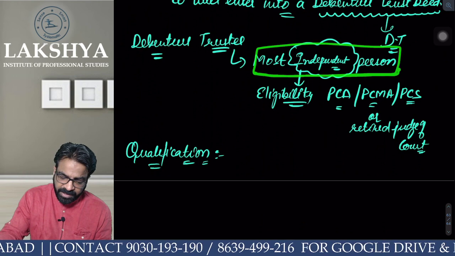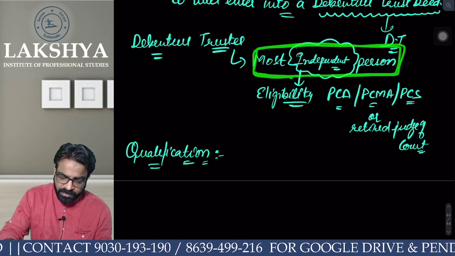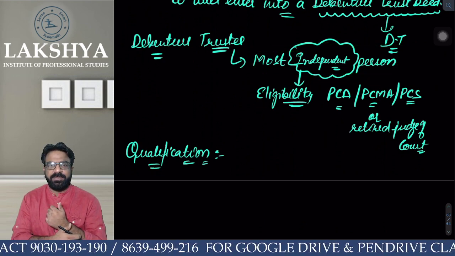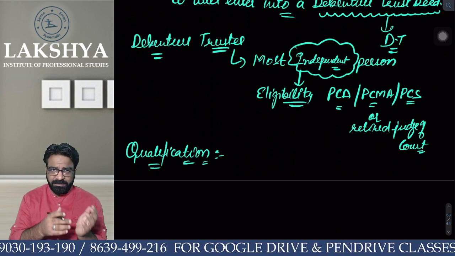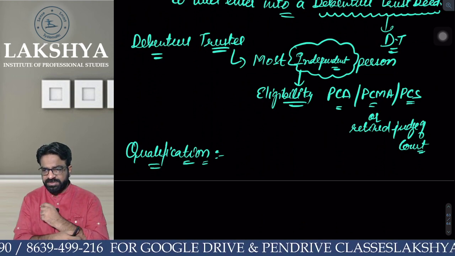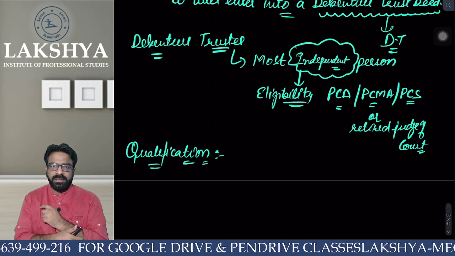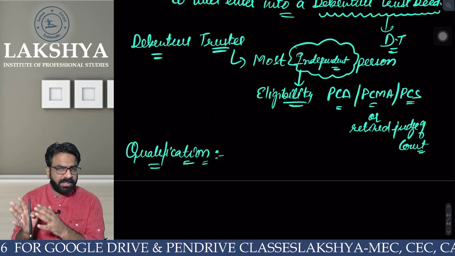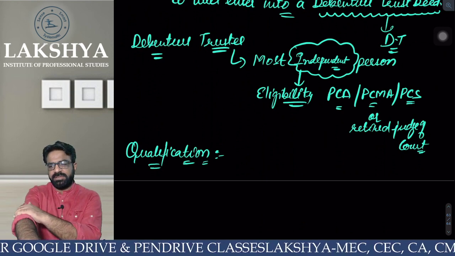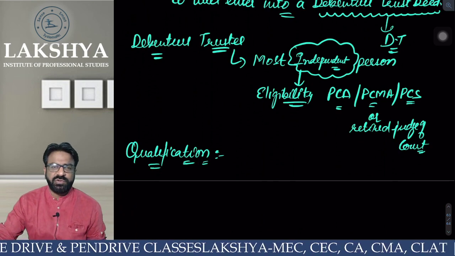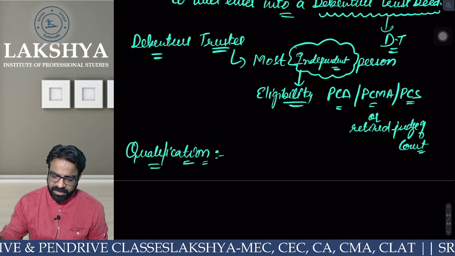Are you able to see what I am underlining? He should be the most independent person. What do you mean by most independent person? Should he be connected with the company or debenture holders, or neither company nor debenture holders? Yes, neither company nor debenture holder. He should not be connected with both. He should be an independent person.